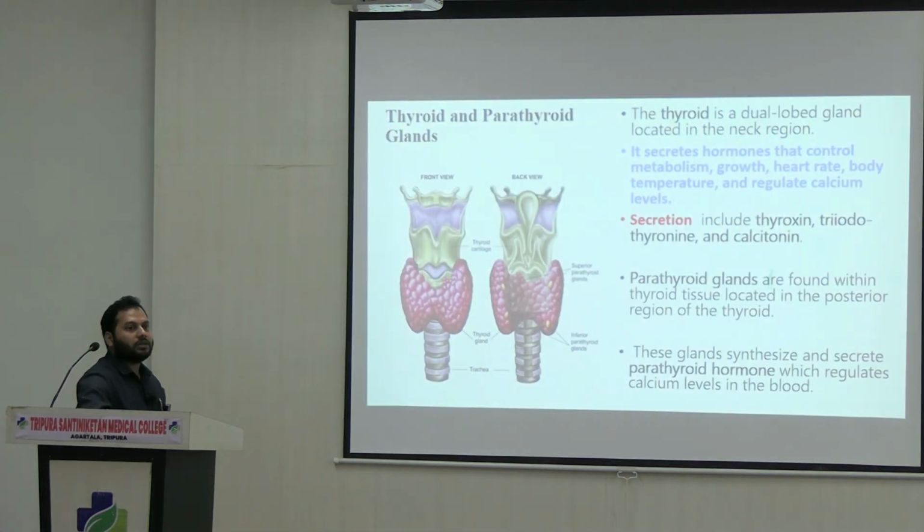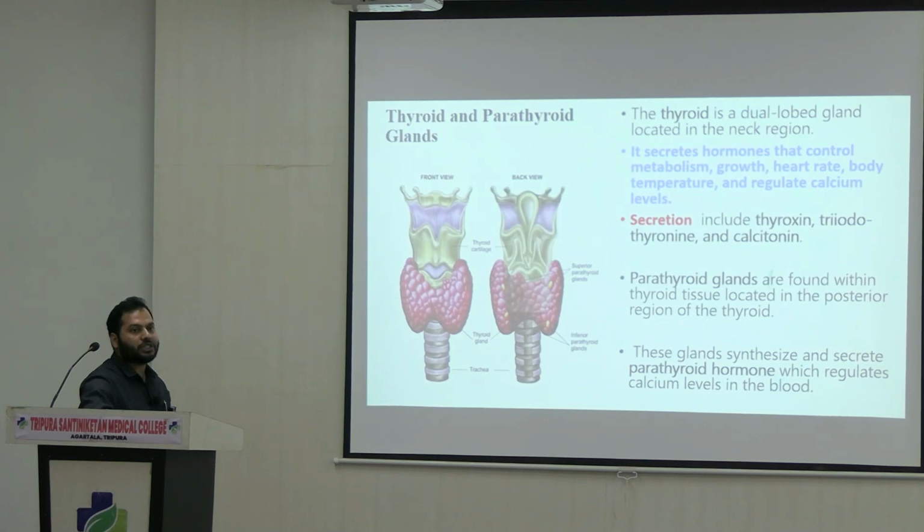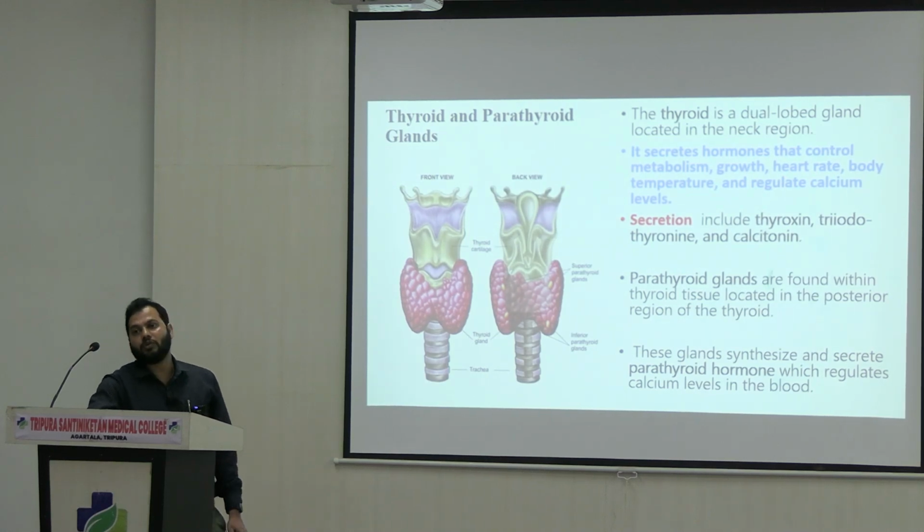Next one, thyroid and parathyroid. You can see the location of the thyroid gland. See, it is a bilobed structure and it is located in the neck region, right? And the most important functional feature of the thyroid gland is that it controls cellular metabolism, it is involved with growth, it also involves the regulation of heart rate, body temperature, along with regulation of cellular calcium levels.